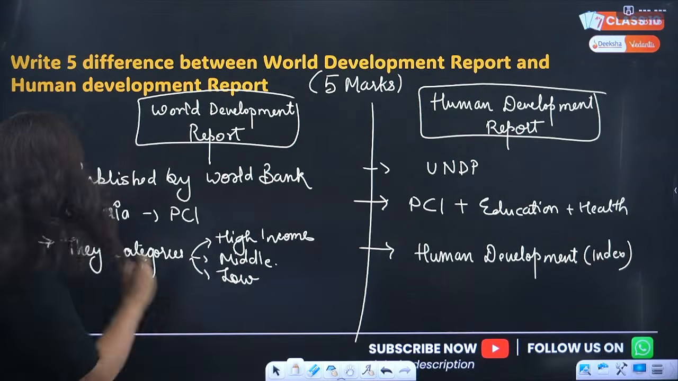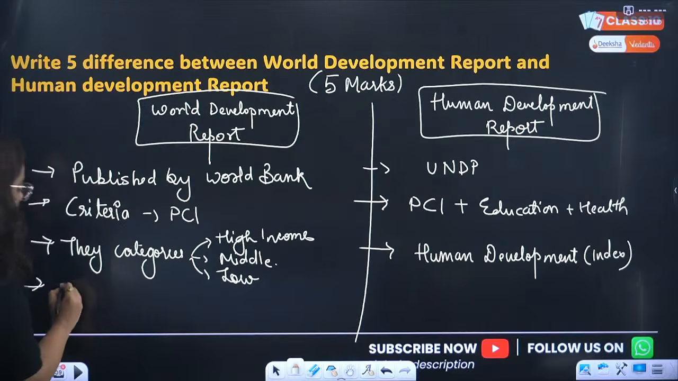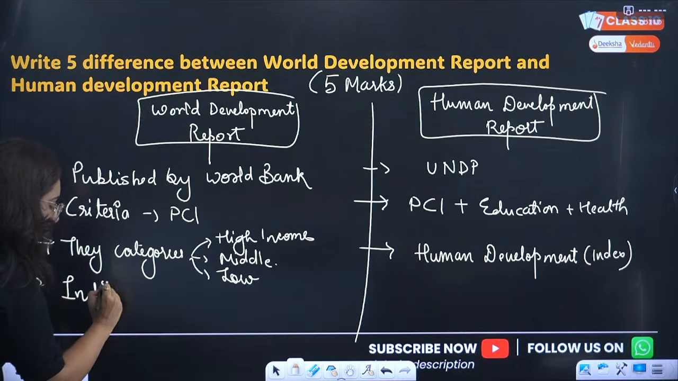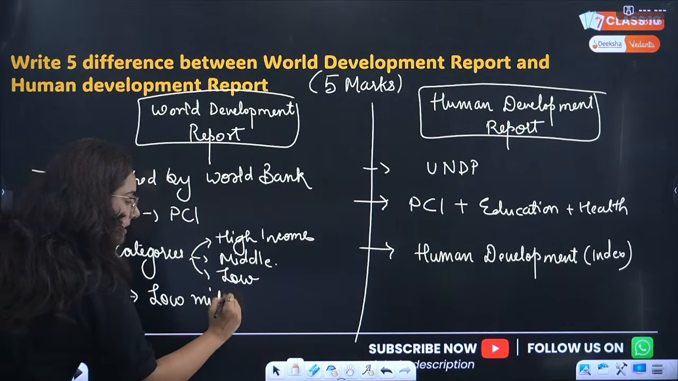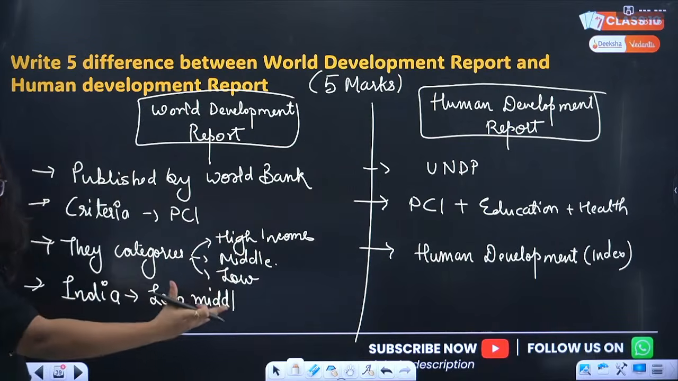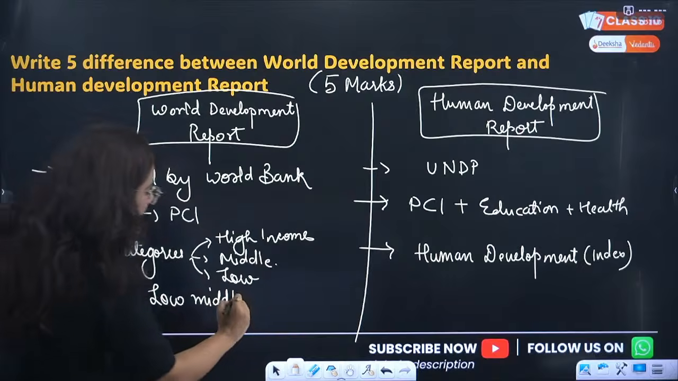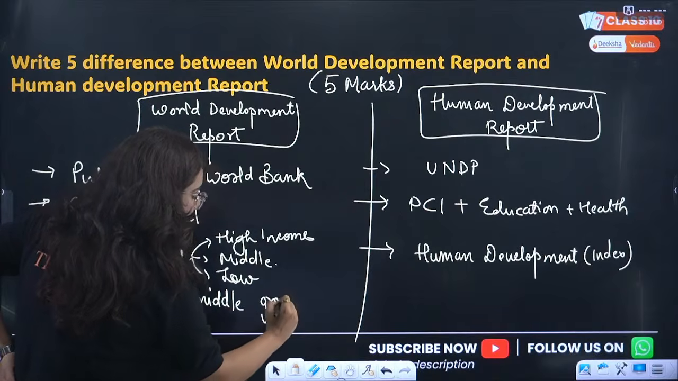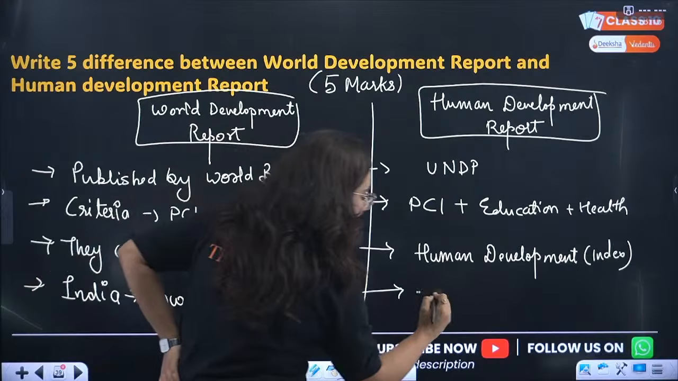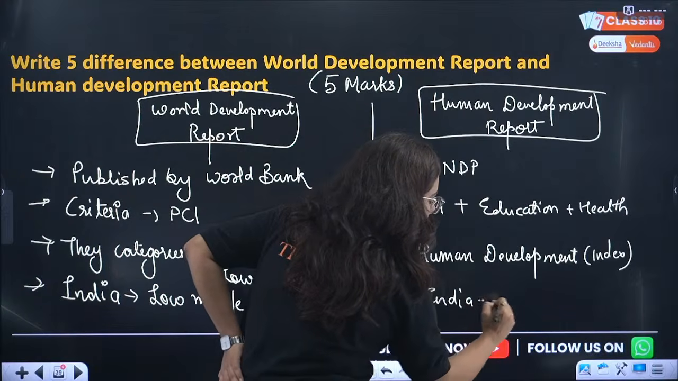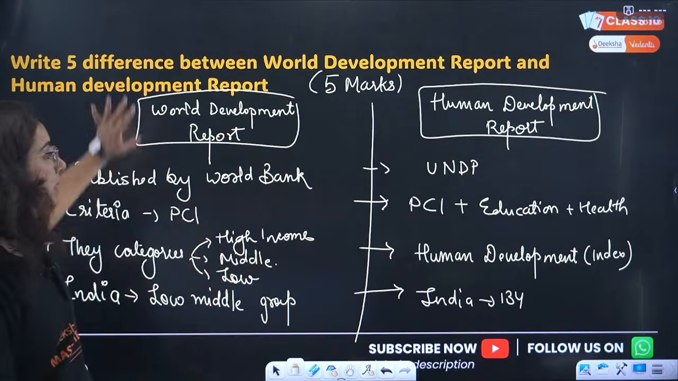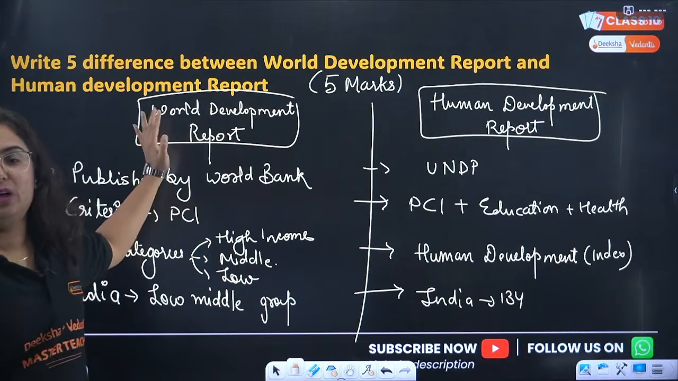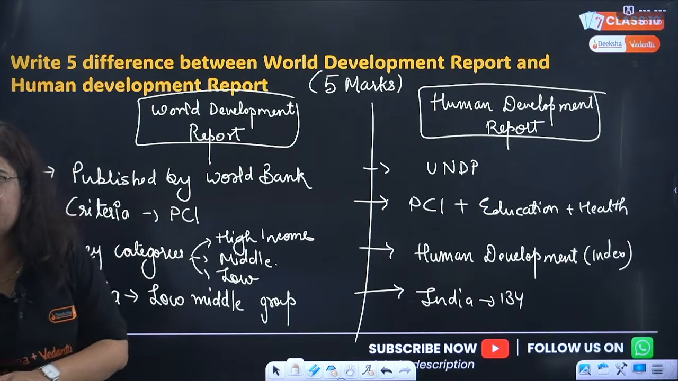If I talk about India, India lies in the lower middle income group. India is neither a rich country nor a poor country, rather we lie in the middle income group of countries. And what about India in HDI? India ranks 134th in HDI. This is basically the difference between HDI and the World Development Report. Hope this one is clear to everyone.